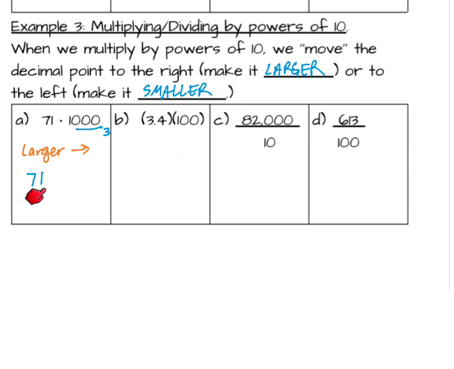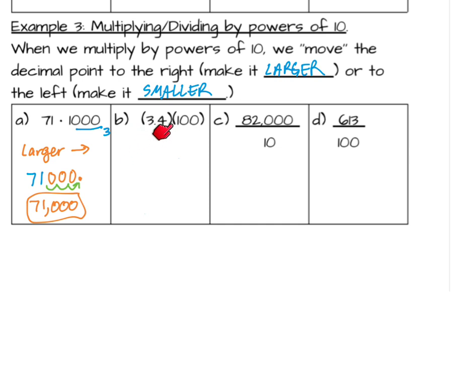The decimal point is here at the end of the 71. So from there, I'm going to move 1, 2, 3 places, and here's my new decimal point. Anytime I have this empty little move, I have to fill that in with a 0. So let's rewrite the number 71,000. So 71 times 1,000 is 71,000, which makes a lot of sense.